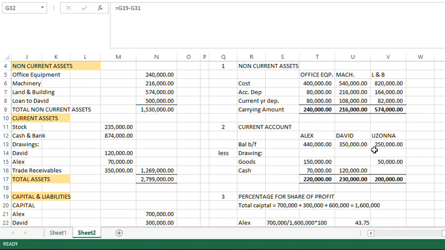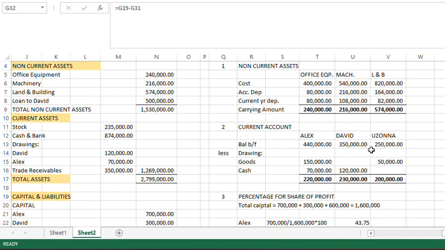Before you ask what is the difference between capital and current account, capital is the amount that partners give to the business or put together to start up this business. Current accounts are like when there is a financing to do outside the capital, after the business has started running. They have contributed already, but current accounts are their own personal money that they brought out to fund certain things in the organization.